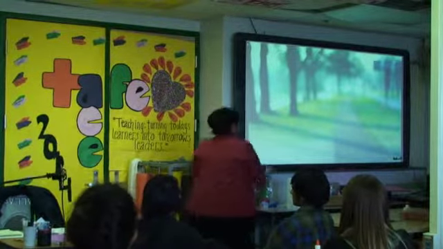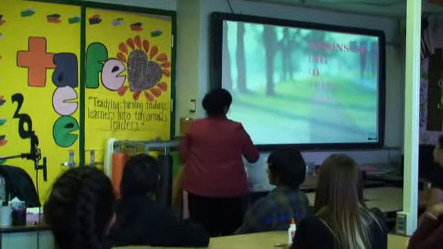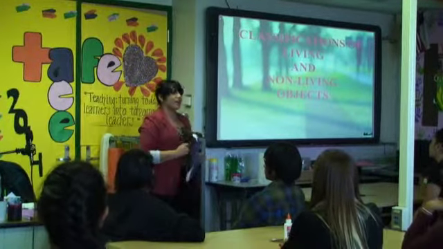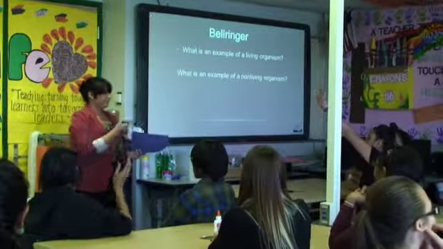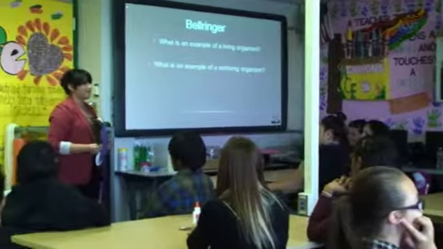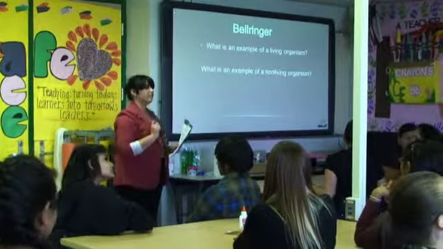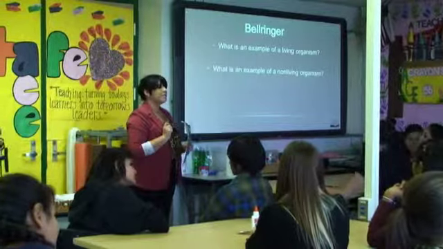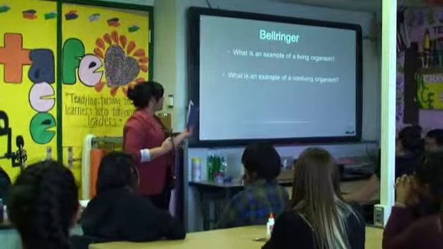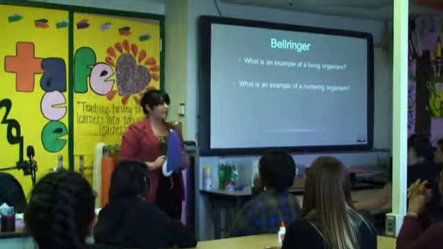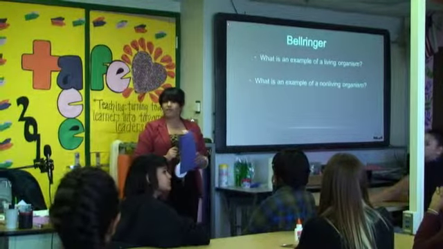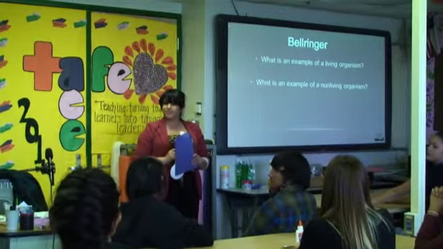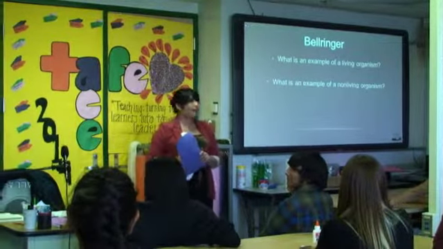Good. Well, today's lesson will be on the classifications of living and non-living objects. Who can give an example of a living organism? Amber? A person. Good job. Stephanie? A butterfly. Good job. And who could give me an example of a non-living organism? James? A pencil. Good job. Amber? A rock. Good job.